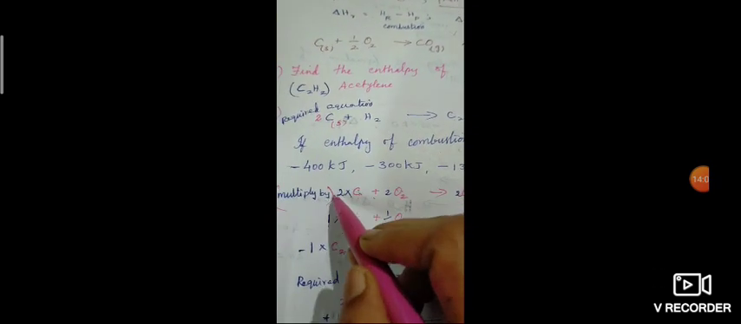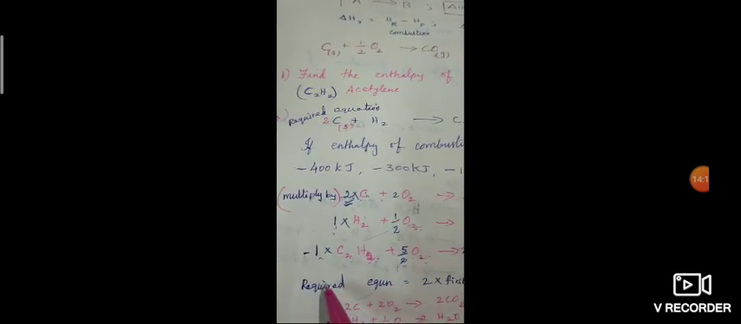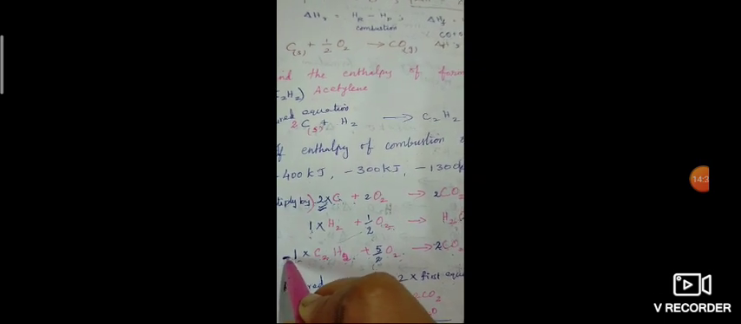So we have to multiply the first equation by 2, the second equation by 1, and the third equation by 1 to get the required equation. That is 2 into the first equation plus 1 into the second equation, and this is the product side, so we have to write minus C2H2 for combustion. That is the third equation.